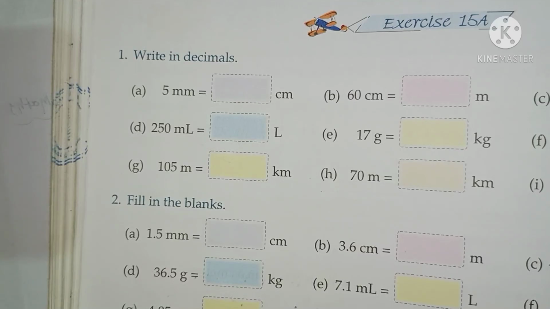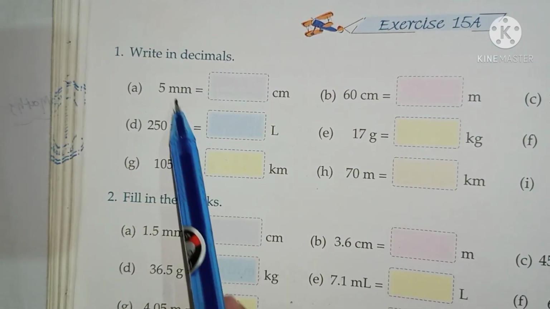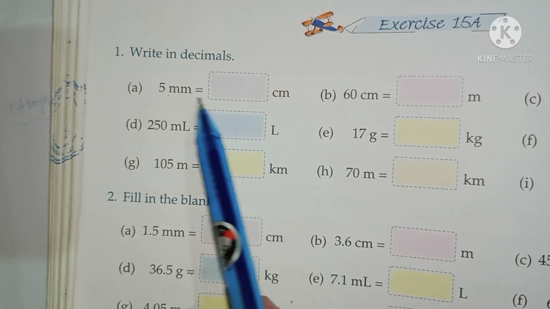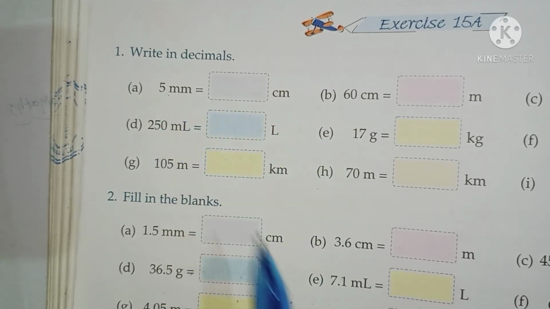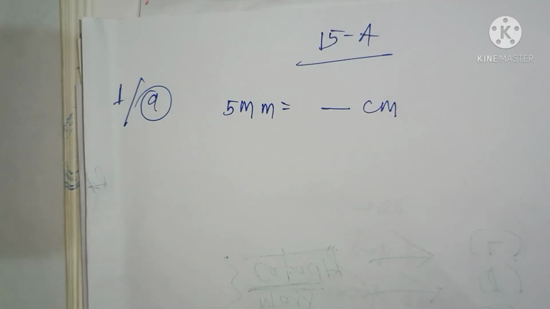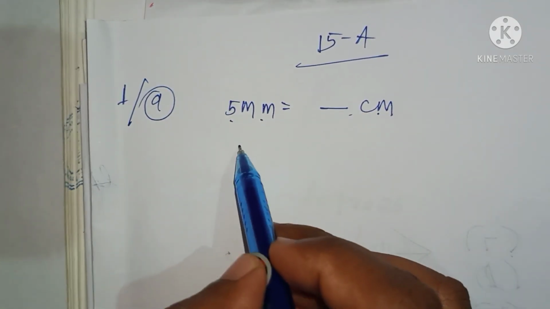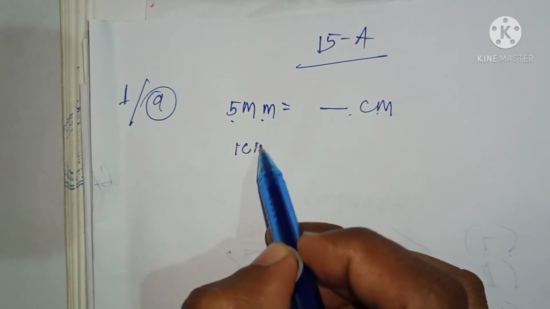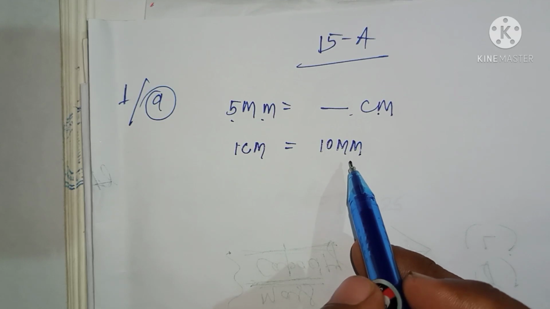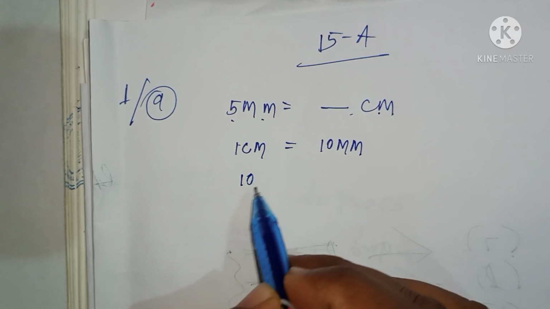Is it clear? Exercise 15a, question number 1a, write in decimal. 5 millimeter equal to dash centimeter. How can we do this one? Let me do it. We know that 1 centimeter is equal to 10 millimeter. Yes or no? As we want this one, we will write in the reverse way.